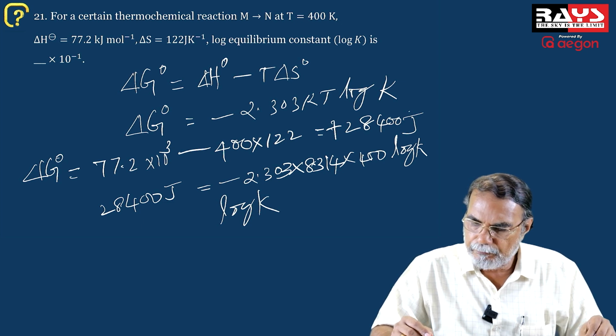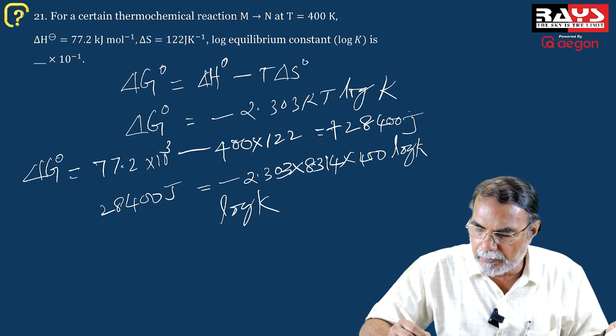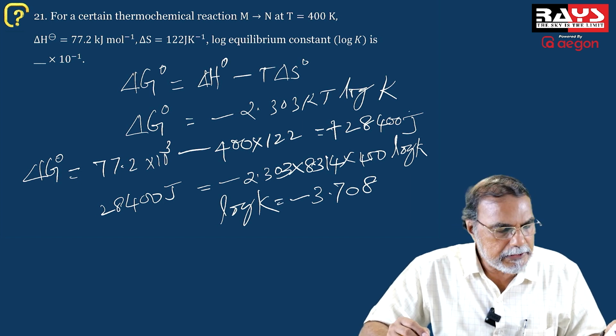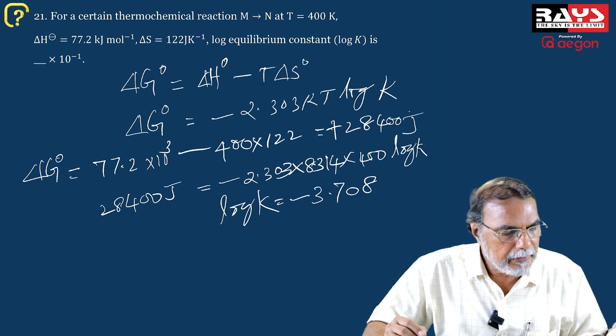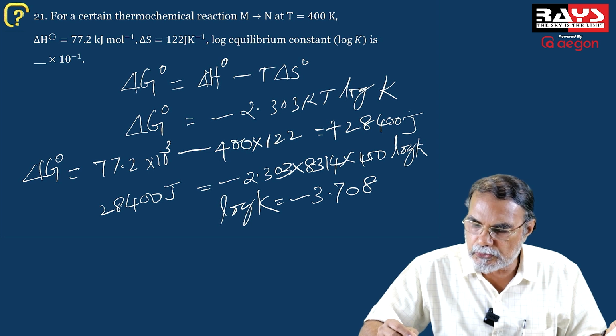So from this, you get the value of log K. If you simplify, you can do it and get the value of log K as minus 3.708. That's the value, and you are asked to fill it up as into 10 raised to minus 1.